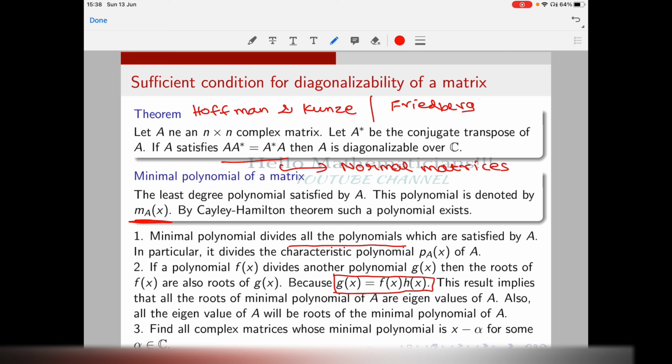Now we come to an important point. Find all complex matrices whose minimal polynomial is x minus alpha. We're going to solve some problems in which we need this fact. So you can pause the video here and try to find all the complex matrices whose minimal polynomial is x minus alpha. Please pause it and check, and I'll give you the answer.